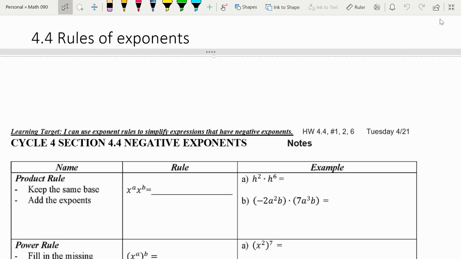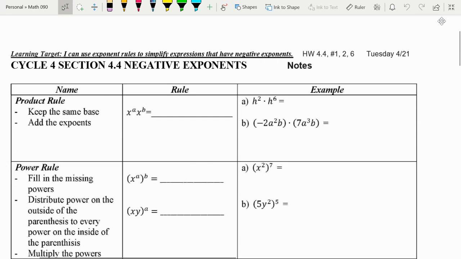So section 4.4 is going to be rules of exponents. As we start going through this, I'm going to give you the rule. It's a generic rule, and then we're going to go through and do some actual examples. All right, so the product rule.